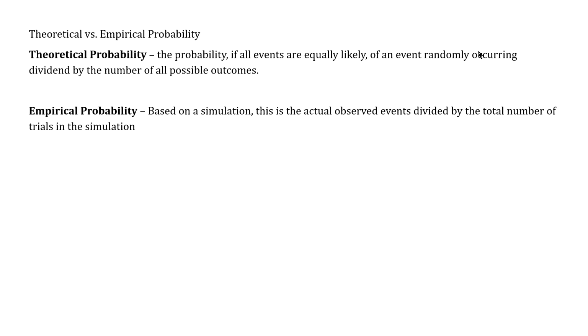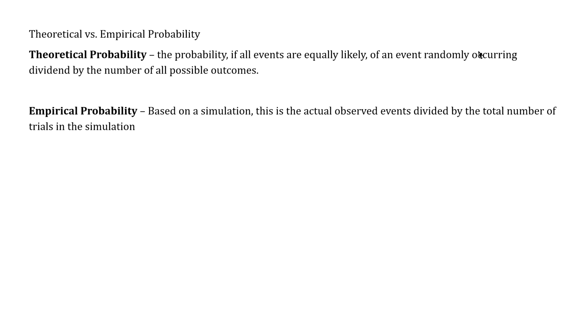The empirical probability, that's what you're going to calculate as you actually do a simulation. So if you flipped a coin 10 times in a row and you got 7 heads, your empirical probability in that instance is 7 divided by 10, which is 70%. So you're looking at it saying there's a 70% chance you're going to get a head if you flip a coin. That's going to change no matter how often you do a simulation. If you do multiple simulations, the empirical probability will more than likely be different for each and every one.